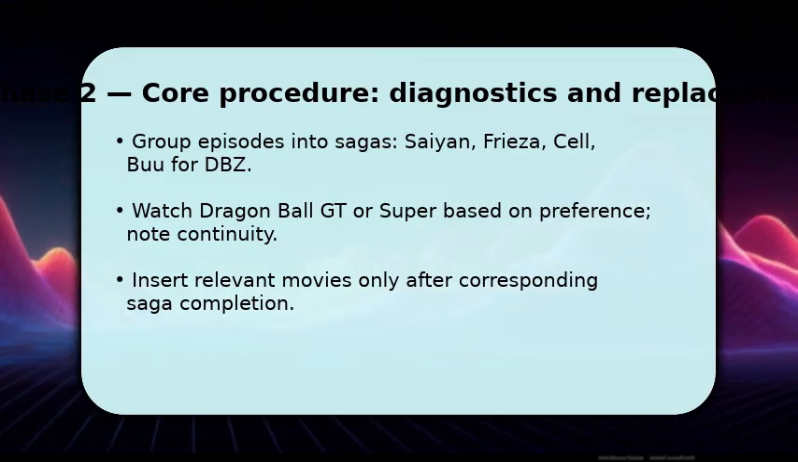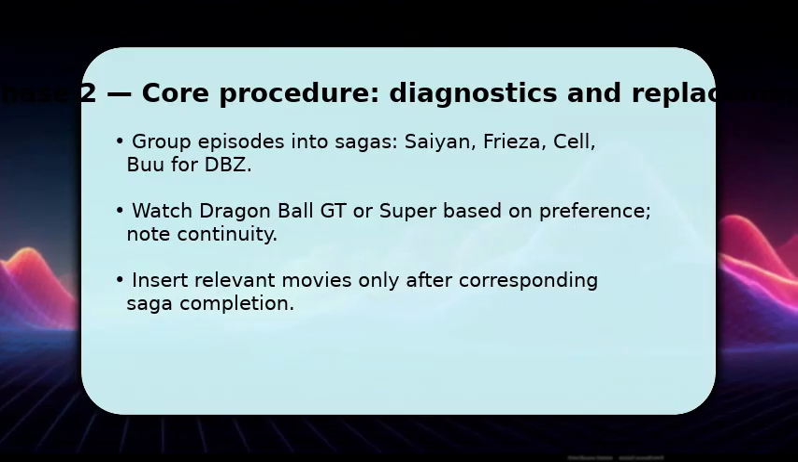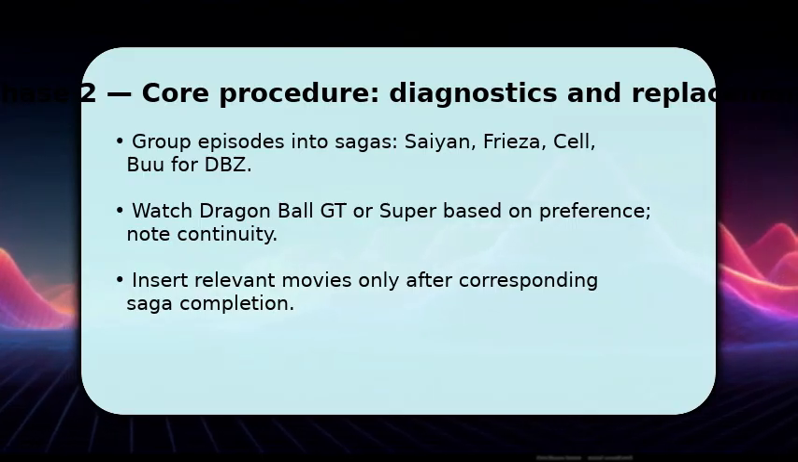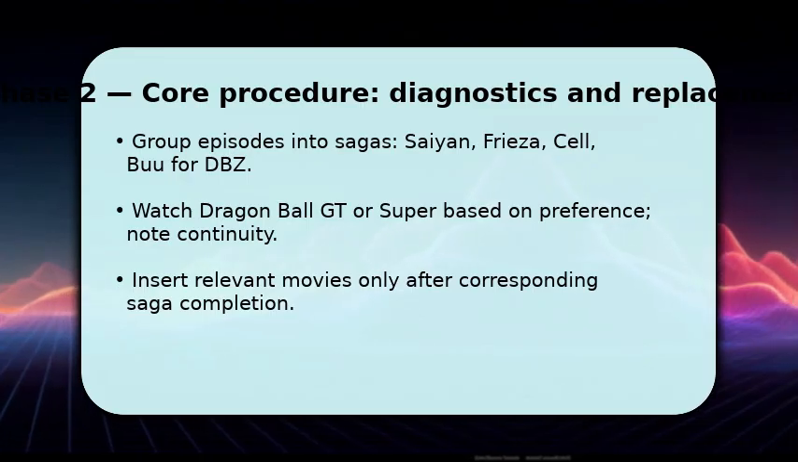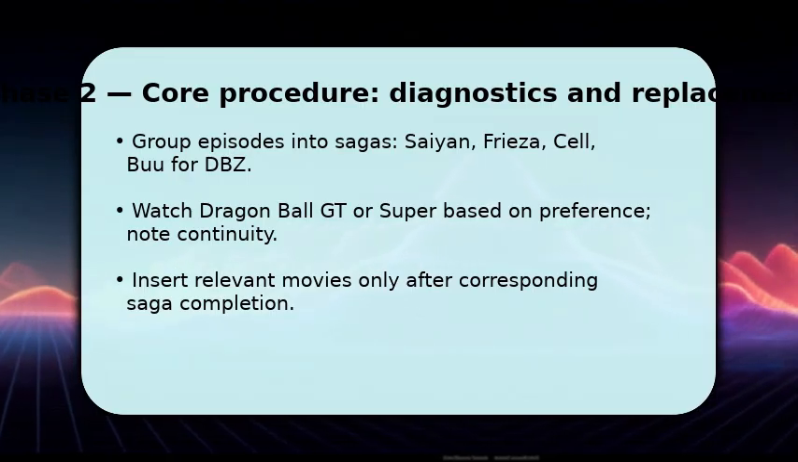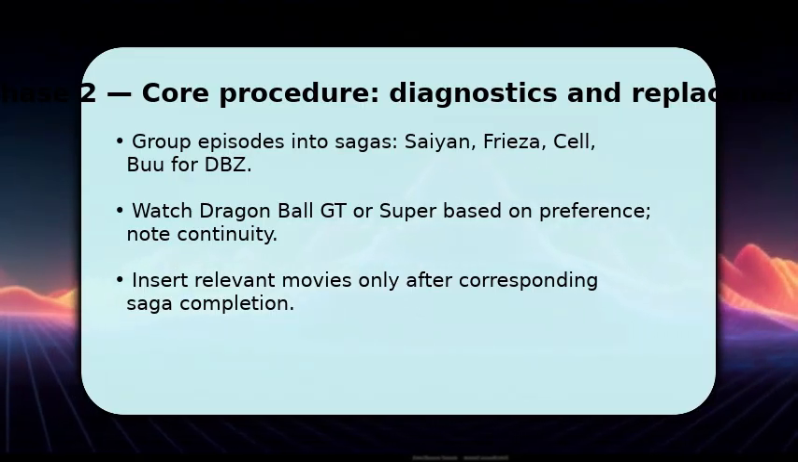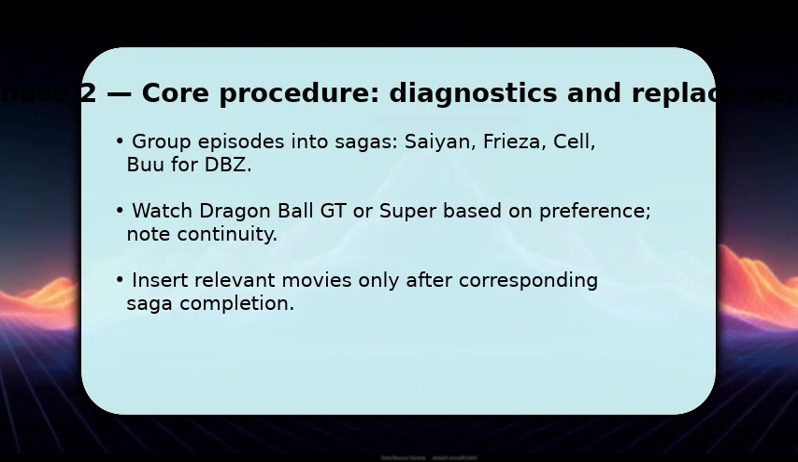If you plan to include Dragon Ball Super, watch it after Z for modern continuity. GT is optional and non-canonical to many fans. Make sure to insert movies after the related saga for better understanding, because they often reference recent events or characters.